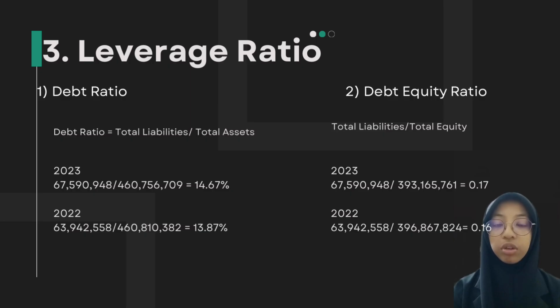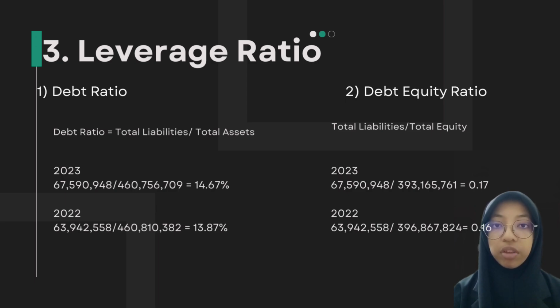Now I will continue on the leverage ratio. The first one is debt ratio. To get the debt ratio, we need total liability divided by total asset. For 2023, the total liability is 16,759,948 divided by 460,756,709.